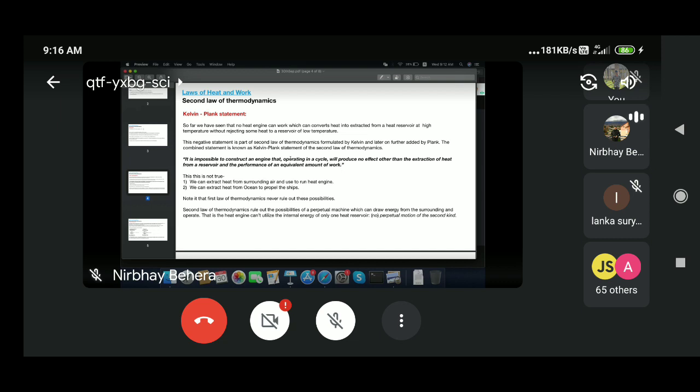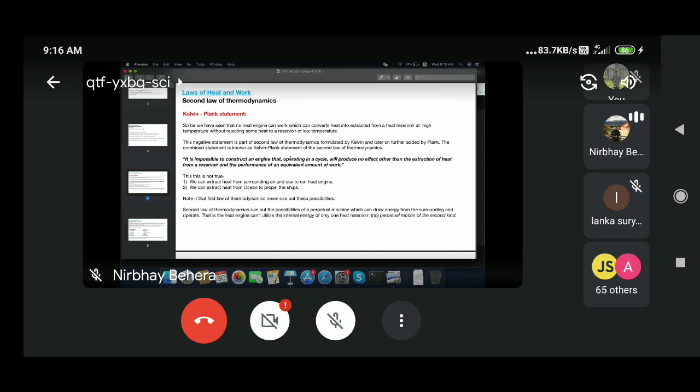That was not mentioned in the first law of thermodynamics, but in the second law, when Kelvin, Planck, Clausius, all these people developed the theory, they did some physical experiments as well as thought experiments, and studied this part of thermodynamics. They understood that you cannot do any work without rejecting any heat to the cold reservoir or the sink.